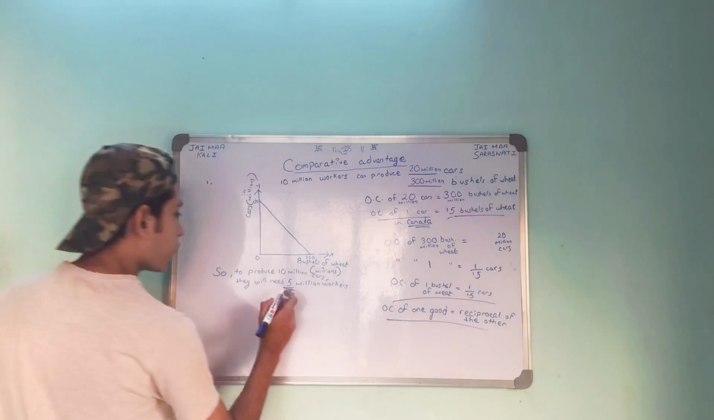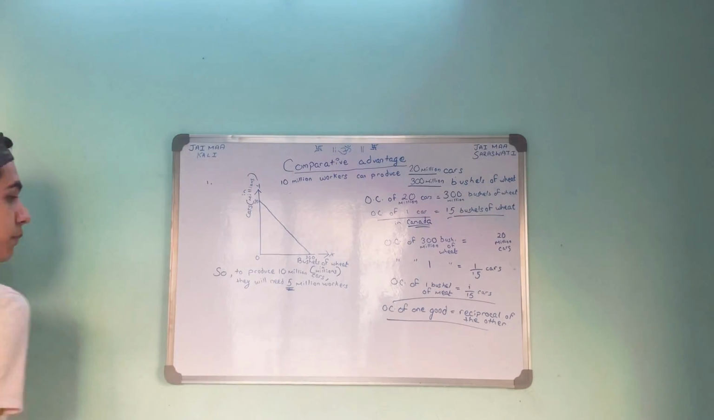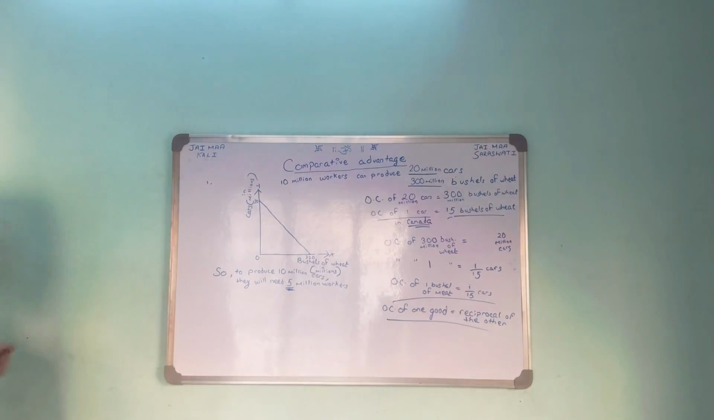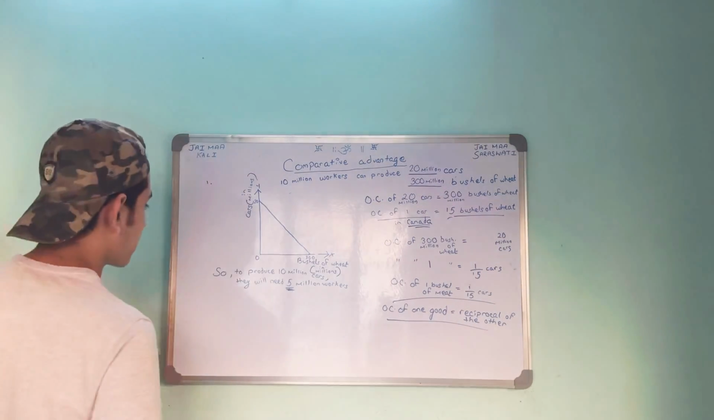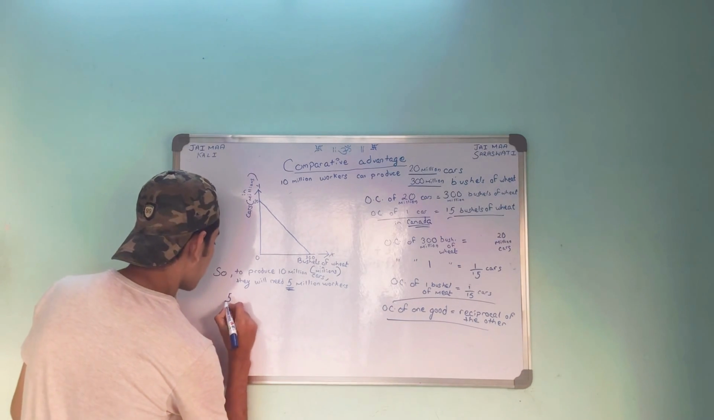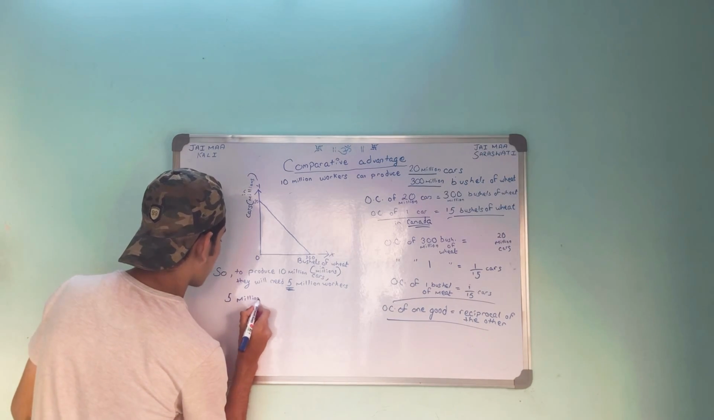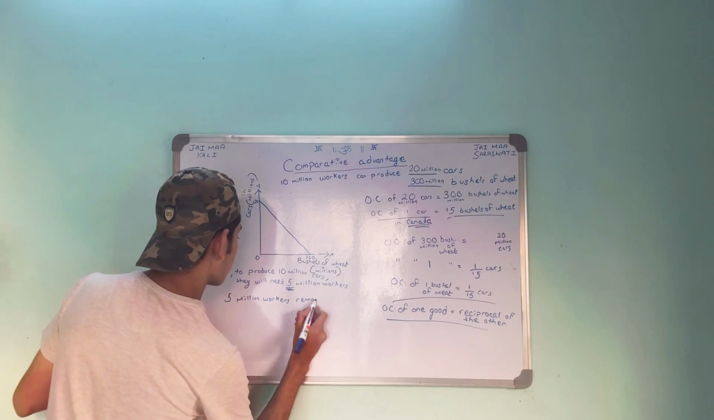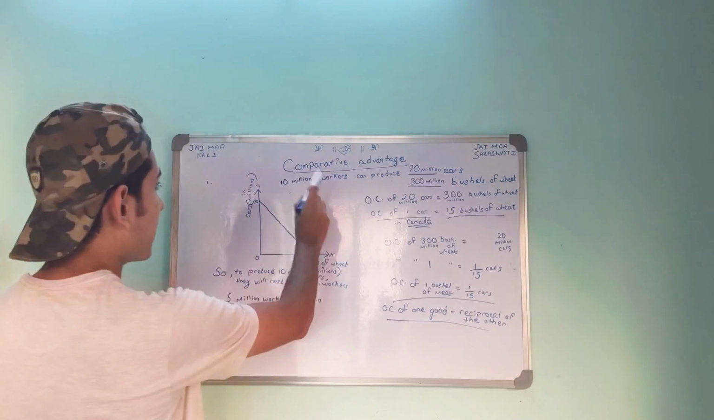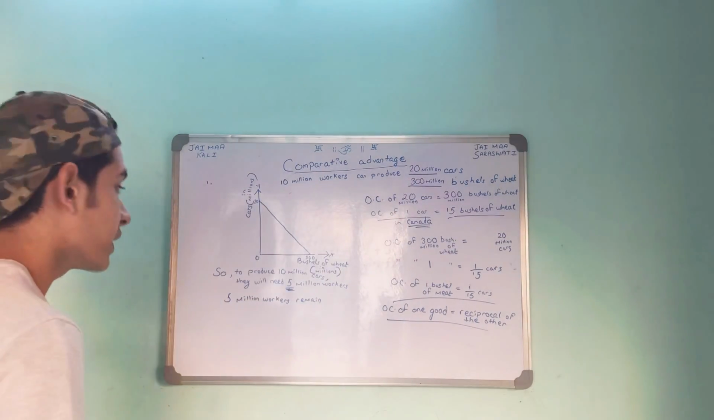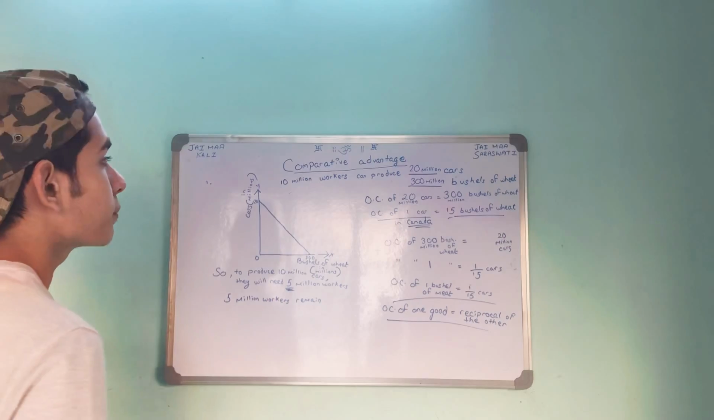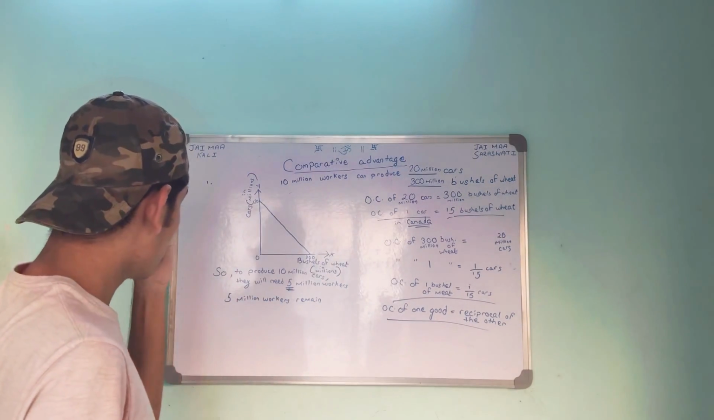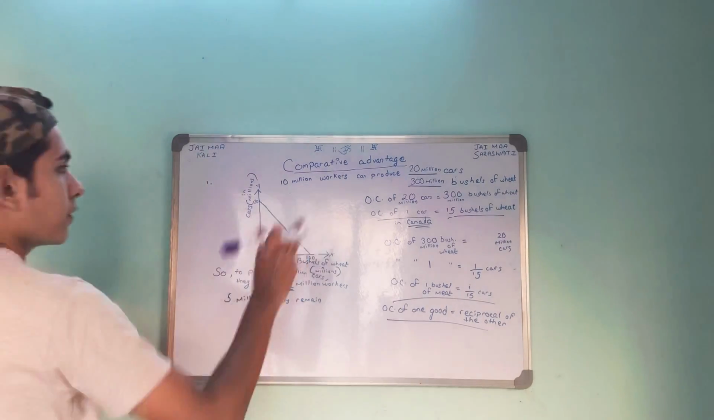So 5 million workers have gone to produce 10 million cars. Now comes the workers who will be producing the bushels of wheat. 5 million workers are still left. If 10 million workers can produce 300 million bushels of wheat, then 5 million workers will produce how many? We divide both sides by 2. 150. So 150 million bushels of wheat.